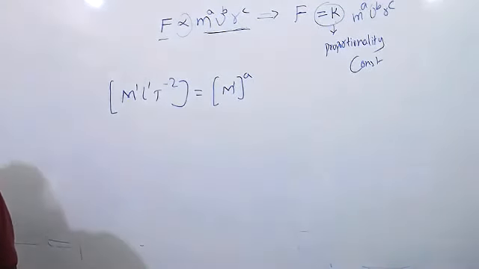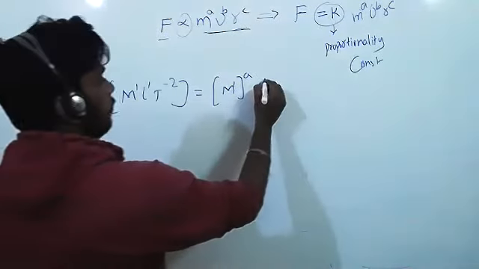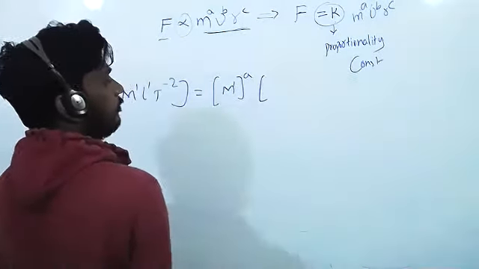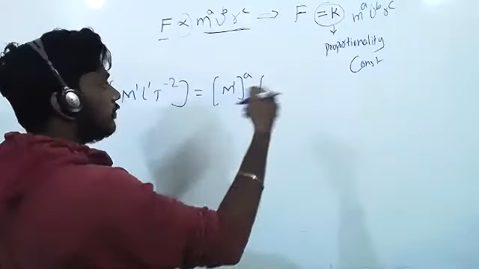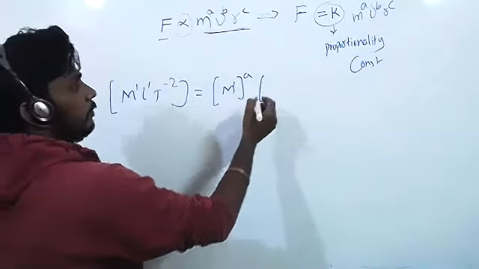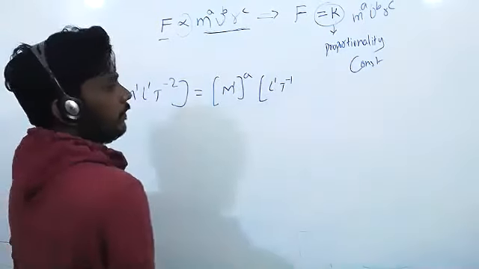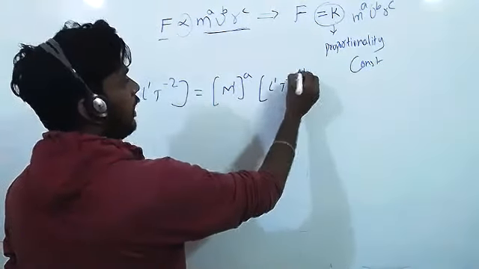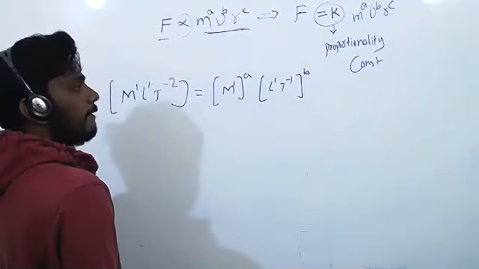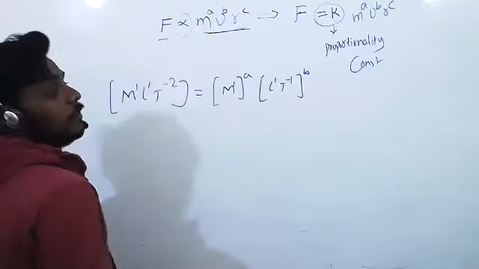M is mass, right? Velocity, V power 1, the whole power b. In terms of dimensions I'm writing. Velocity dimension formula written. I didn't write anything new.